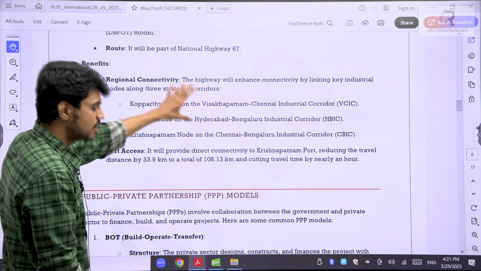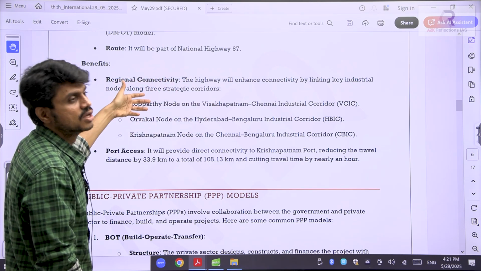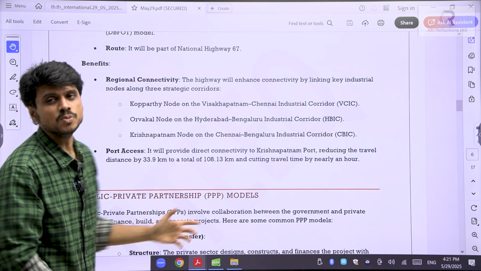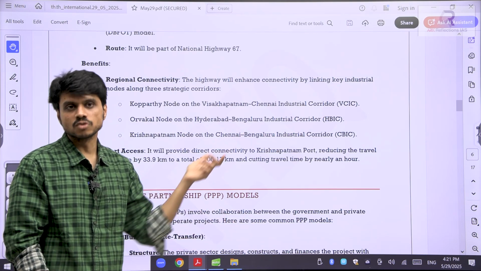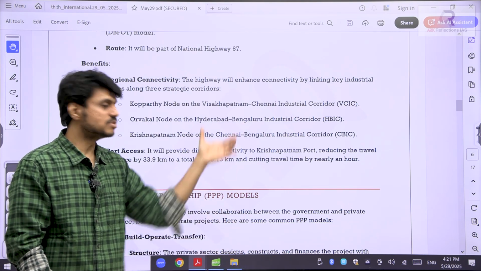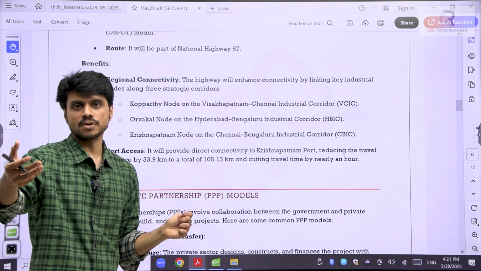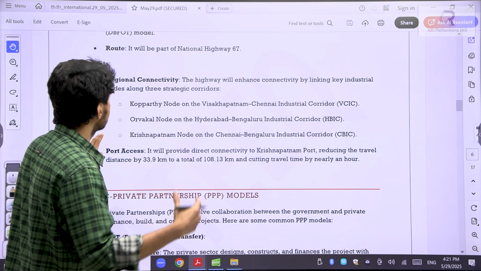Okay, Visakhapatnam, Chennai. If the question is asked in the Andhra Pradesh economy, about the roadways and all, it will be helpful. But in the UPSC, they will not ask this thing, where the nodes are and all. I have picked up this article so that I will be able to teach you what this industrial corridor is. That is the reason I have taken up this thing.